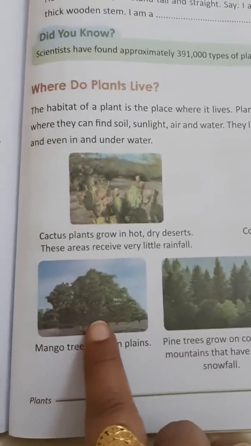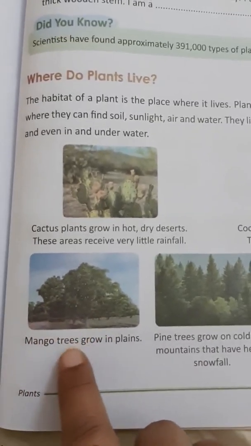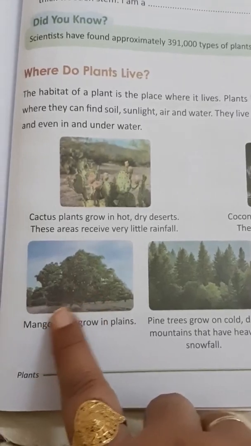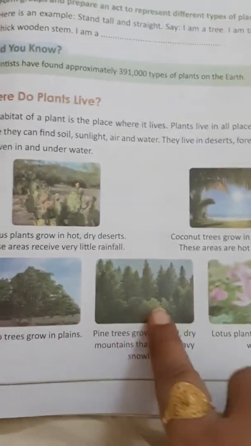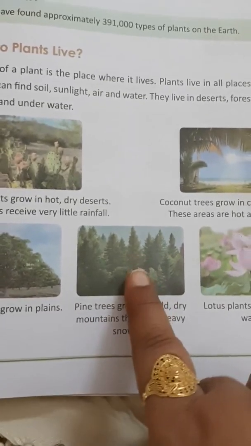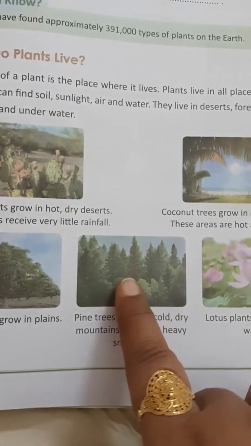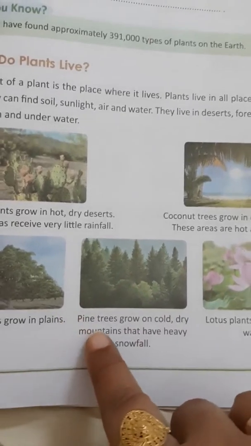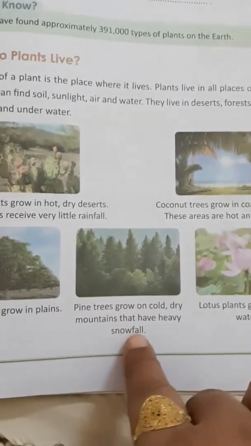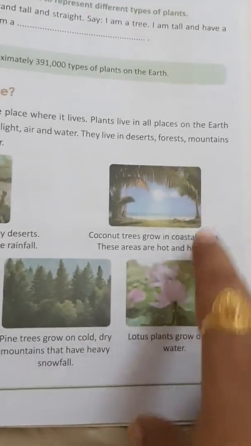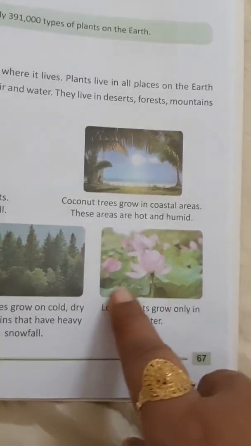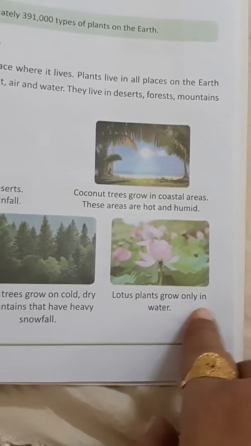Now we have the mango tree. The mango tree grows in plains, on flat land. Then we have the pine tree. These are mountain plants. Pine trees grow on cold, dry mountains that have heavy snowfall. Then we have the lotus plant. You can see the lotus flower. A lotus plant grows only in water.